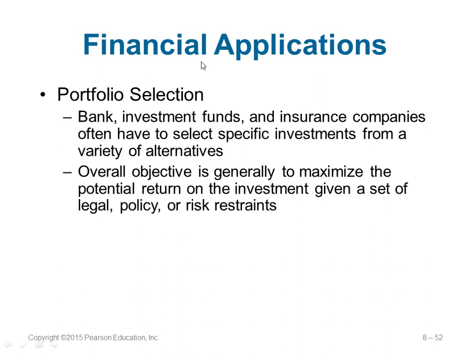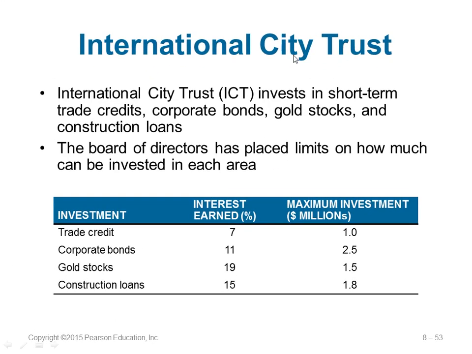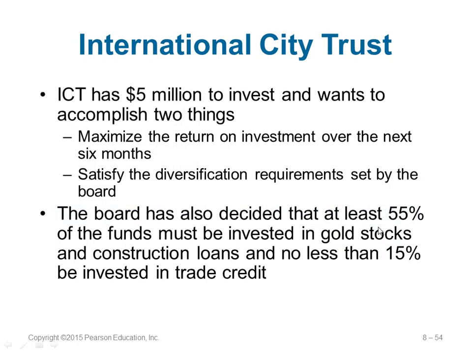Next, you can also apply this in the case of financial applications, portfolio selection. You want to maximize your return and profit. You can do that also. Here is an example. A company wants to invest in many things: credit, bonds, gold stock, or loans. This is the interest and this is the maximum investment they can do. So they have a total of this much to invest, and what is important for them is to return a huge amount of money.